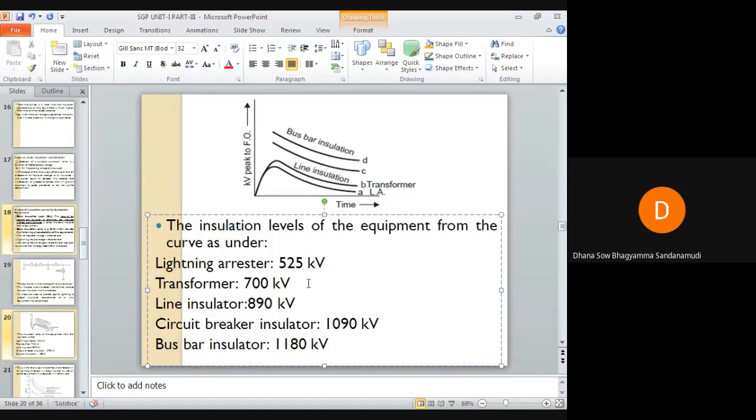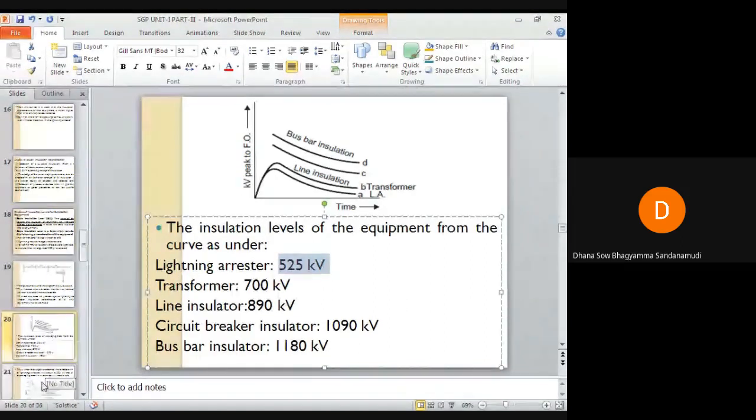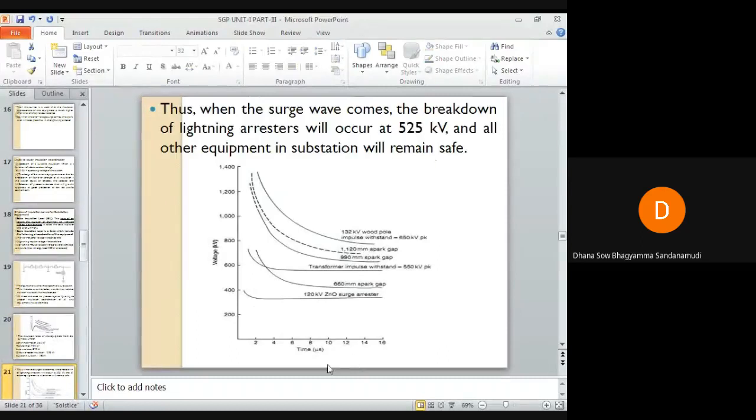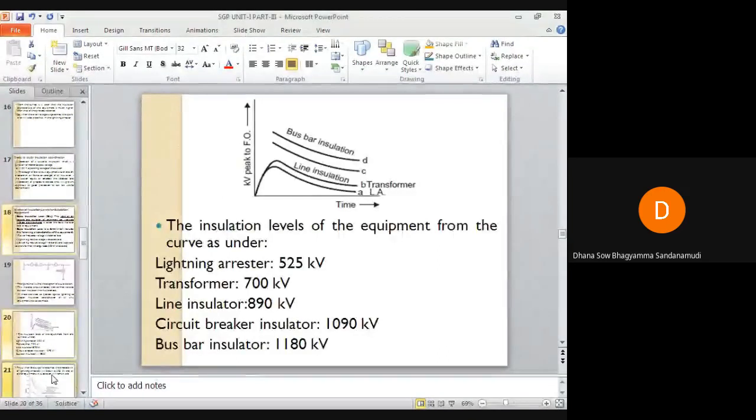So here, if a fault occurs, if overvoltage occurs, in which device will insulation breakdown occur? According to me, whichever has the least voltage level, in that the insulation breakdown will occur. So the remaining will be safe. Initially insulation breakdown will occur in the lightning arrestor. Why? Because its voltage rating is very less. If overvoltage occurs, first insulation breakdown will occur in the lightning arrestor.